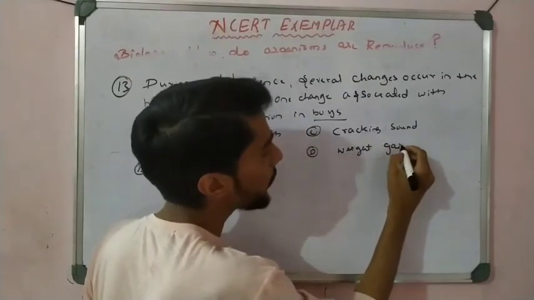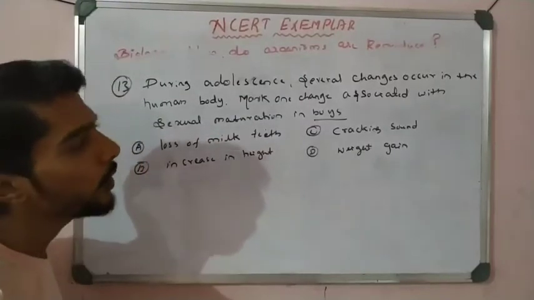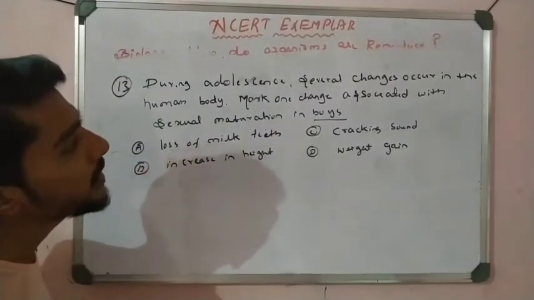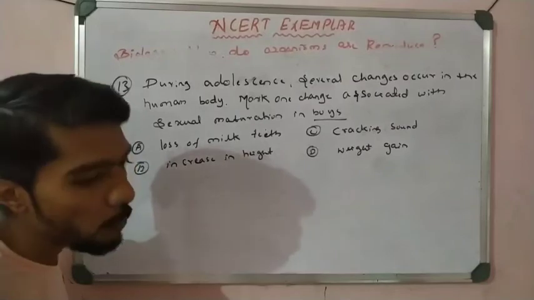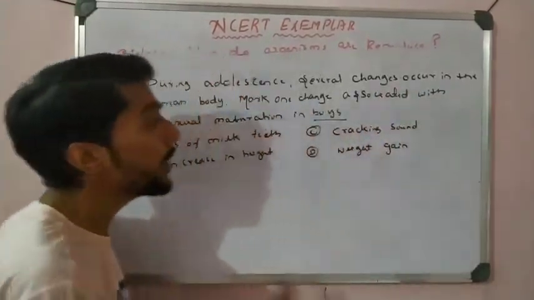See here, during adolescence, several changes occur in the human body. Mark one change associated with sexual maturation in boys. See here, only boys.